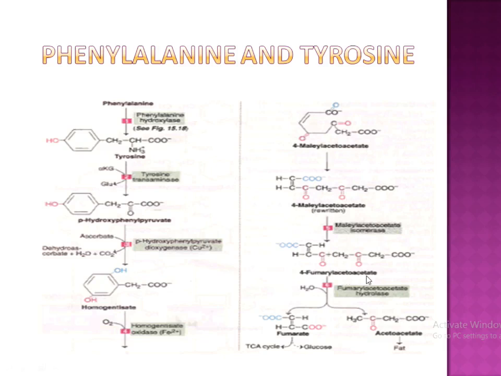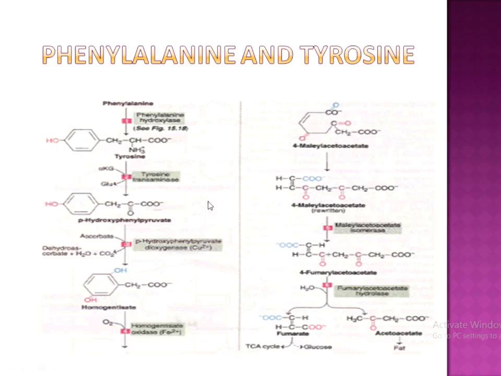Then this 4-fumarylacetoacetate hydrolase will react and they'll form fumarate and acetoacetate. This acetoacetate will enter into fat, then fumarate will go to the TCA cycle and also some will go to glucose.